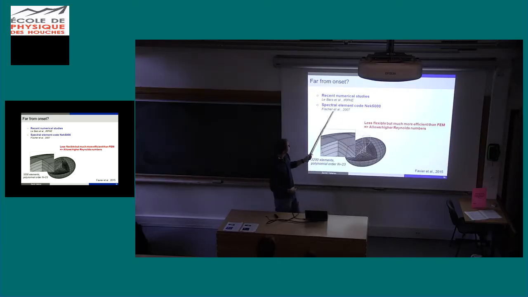So here I show results from another code, NEK5000, which is not a finite element method, which is a spectral element code. Okay, it's more efficient, so it allows us to reach higher Reynolds number, so to go further in the turbulence regime. So this is the kind of mesh we use. So what is the difference between finite element and spectral element? Basically, this is the same kind of method. The difference is the order of the polynomial. Here the order is 23, whereas for finite elements it's 1, 2, maybe 3, not higher.